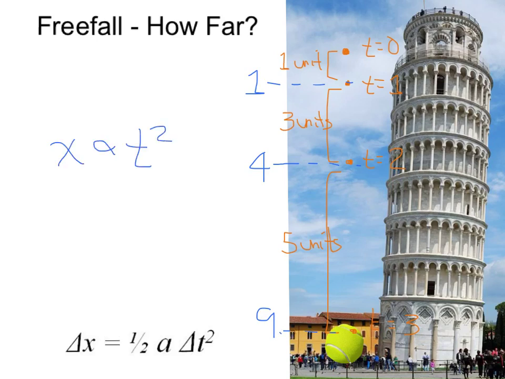Because if we look, we can see, well, after the first time interval, 1 unit of distance. After the second time interval, 2 squared, that's 4 units of distance. After the third time interval, well, 3 squared is 9 units of distance. And you can see that's related directly to the equation we came up with earlier, where distance equals 1/2 acceleration times time squared. So the question now is, what is this acceleration rate due to gravity?